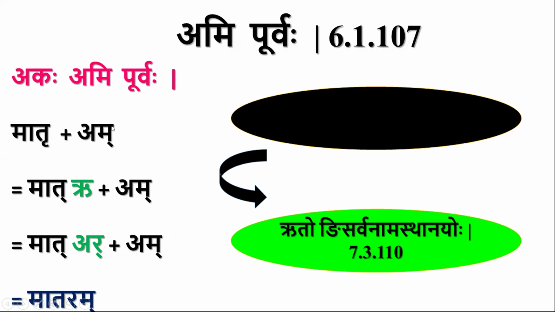There are some adesha in tinganta prakarana, where that is not a sarvanamasthana. If there is a Ru followed by that, there can be application of this sutra, but I have not made slides on that. If possible, I will give one example for that tomorrow. But in case of this being dvitiya vibhakti ekavachana pratyaya, this Ami purvaha is not applicable. It is not applicable for ukaranta words.